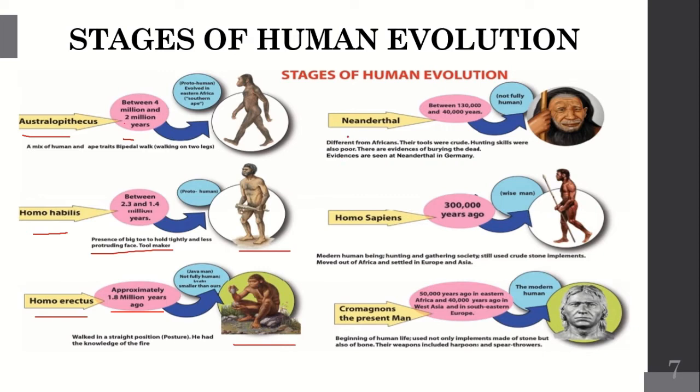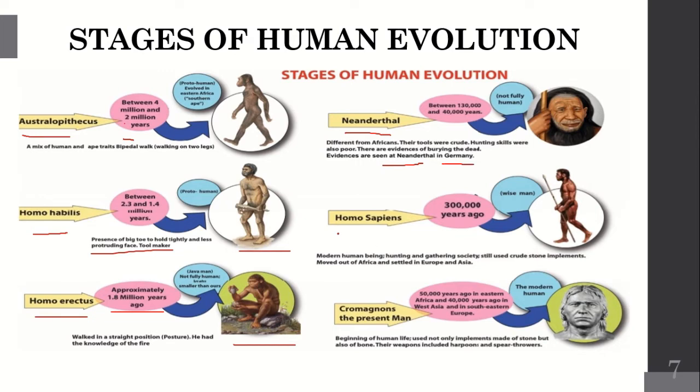Next stage is Neanderthals. He evolved between 130,000 years and 40,000 years ago. He is not totally human. He is also not fully human. Different forms of Africans. Their tools were crude. Hunting skills were also poor. There is evidence of burying the dead. Evidence is seen at the Neanderthals in Germany.